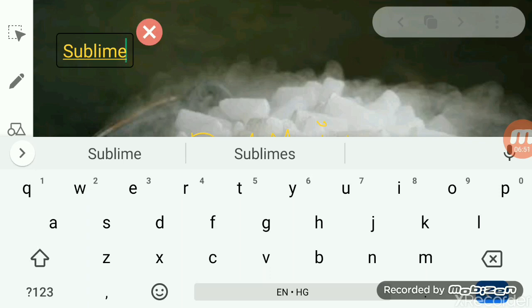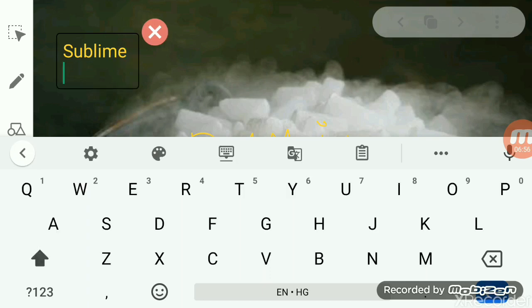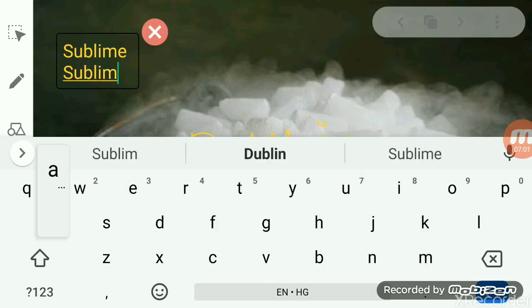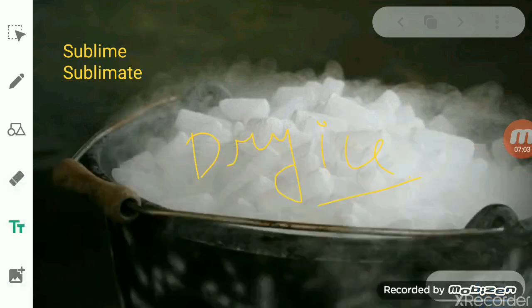And the solid substance which we obtain after cooling the vapor is known as the sublimate. So when the solid substance undergoes sublimation on heating, it is known as sublime, and the solid obtained after cooling the vapor is known as sublimate. Sublimation is another process of separating two solid components from each other.